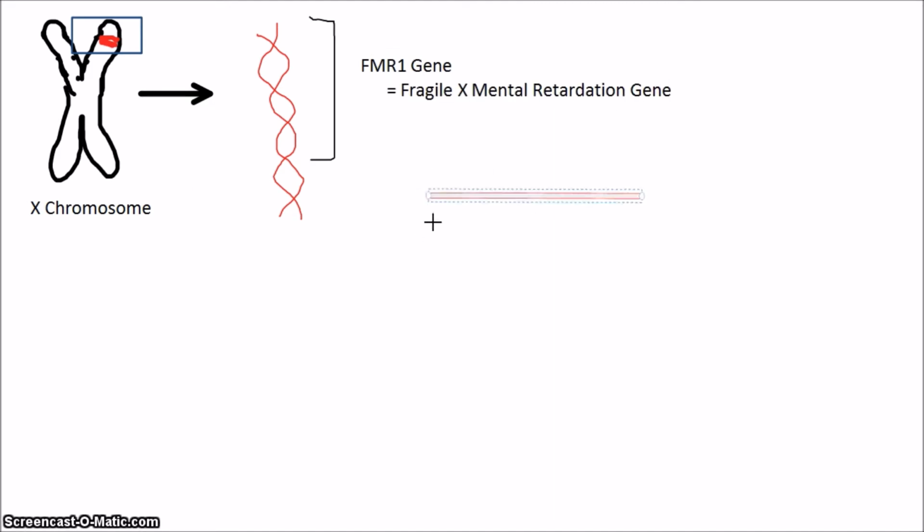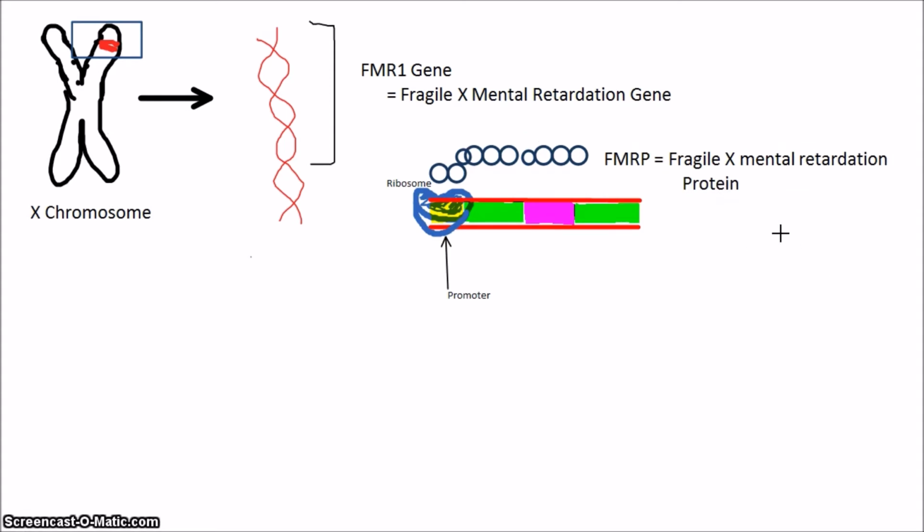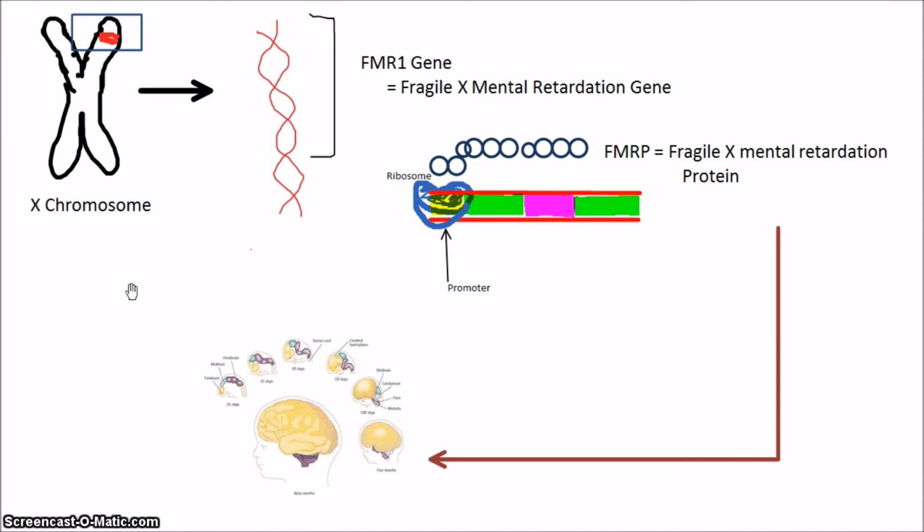Fragile X arises from the disruption of the FMR1 gene on the X chromosome. FMR1 is the Fragile X mental retardation 1 gene that produces Fragile X mental retardation protein, or FMRP for short. FMRP is required for normal brain development.